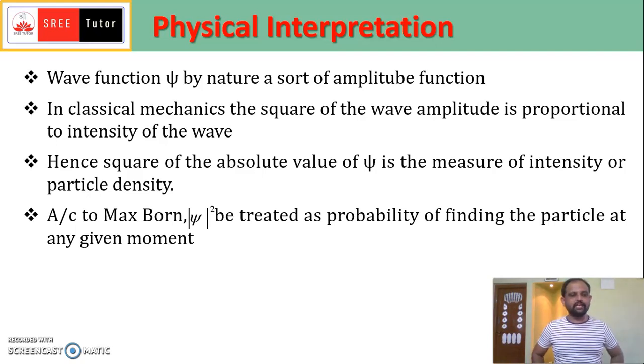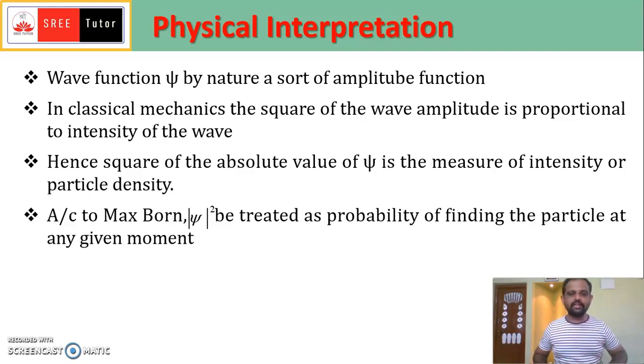Max Born is the scientist who gave the physical interpretation for a wave function. According to him, psi squared is treated as the probability of finding the particle at any instant of time. There is no physical meaning for psi itself, but psi is an amplitude function, and the square of that amplitude, according to classical mechanics, is proportional to the intensity of the wave. Therefore psi squared is the intensity of the particle in that state.